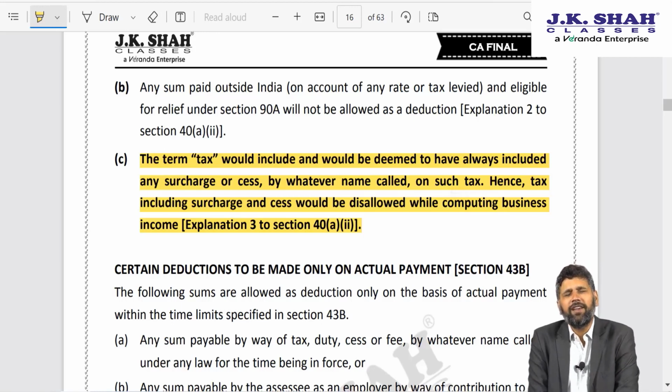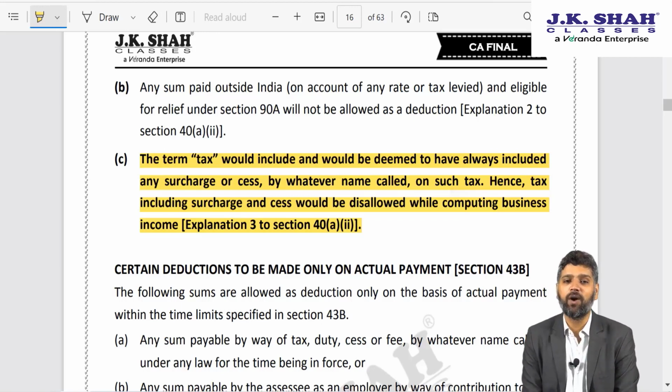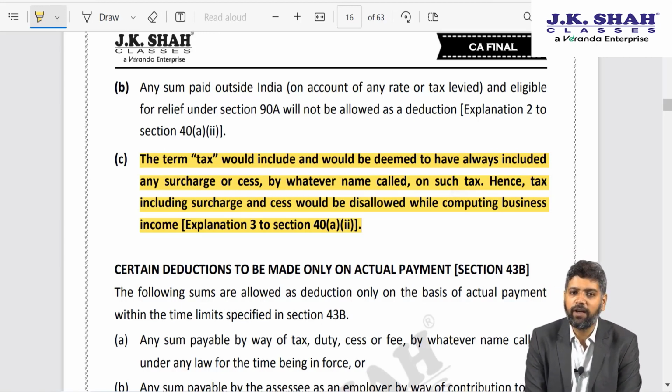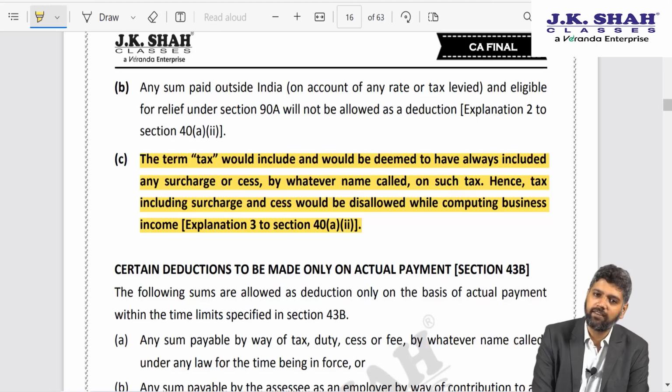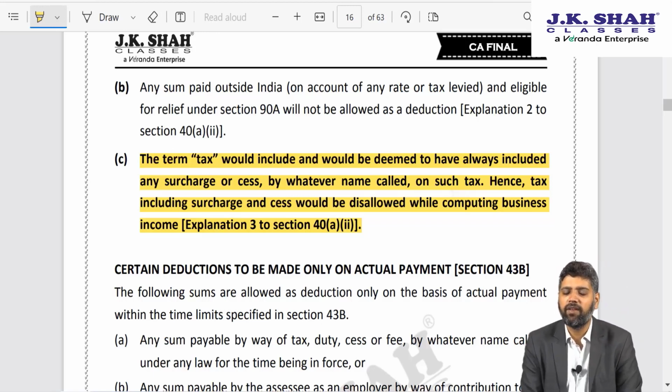Now many students, when they used to come to me before the amendment and ask me this question that, sir, is education cess allowable? I used to tell them, according to me, not. They used to say, no sir, but there is a Cessa Goa decision. I said, I am perfectly aware of that, but there are contrary decisions also. ITAT Calcutta has given a contrary decision. So they used to then ask me a subsequent question.